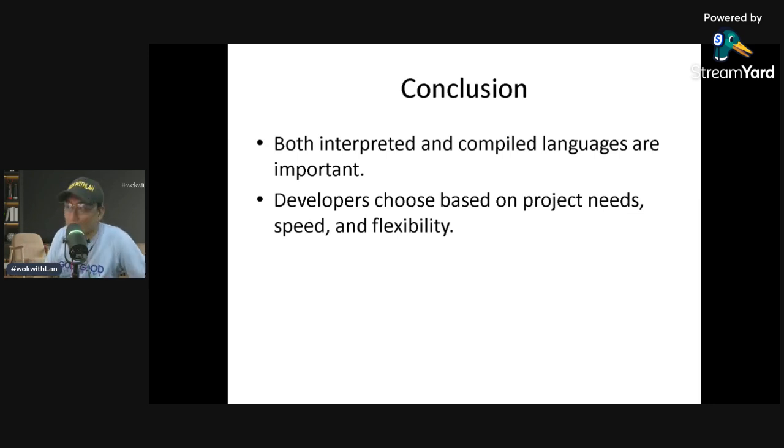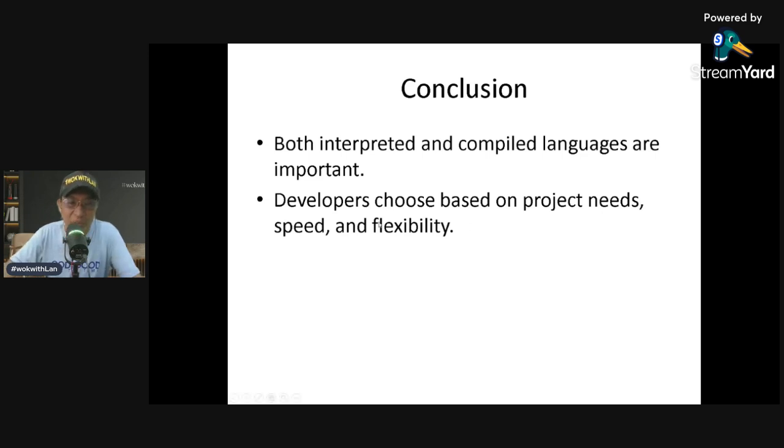For example, in a web app stack, front end is JavaScript, back end is Python, and the database engine is C++, etc.